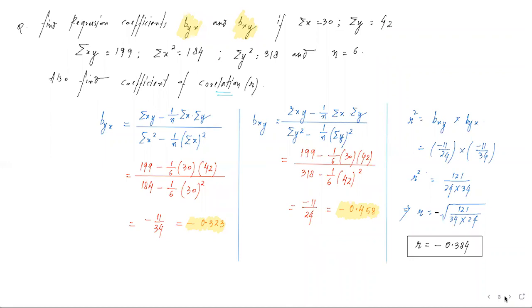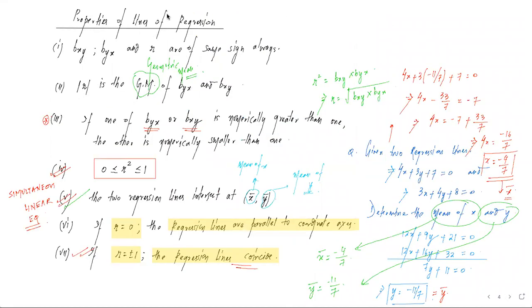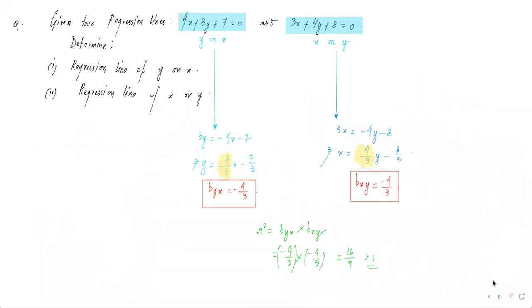But what did we write in the property? That r square can never be greater than 1. r square always lies between 0 and 1. It means the assumption we took here is wrong, because we will write like this: since r square is greater than 1, which is not possible, hence our assumption was incorrect. We assumed that this line is y on x, and this assumption is incorrect.